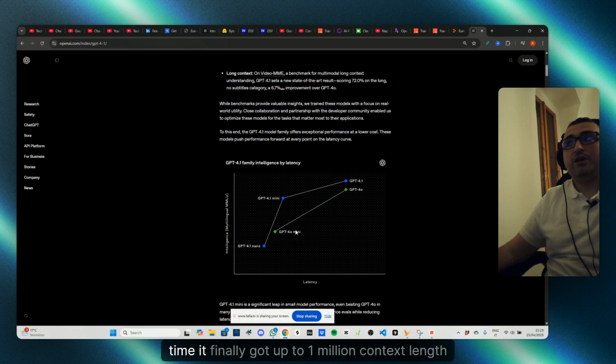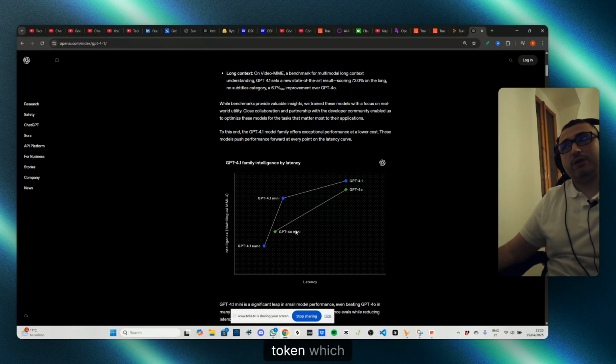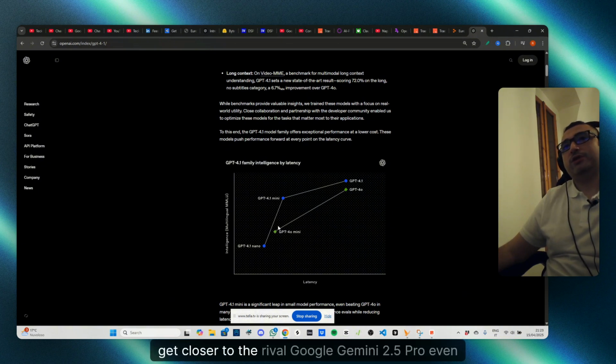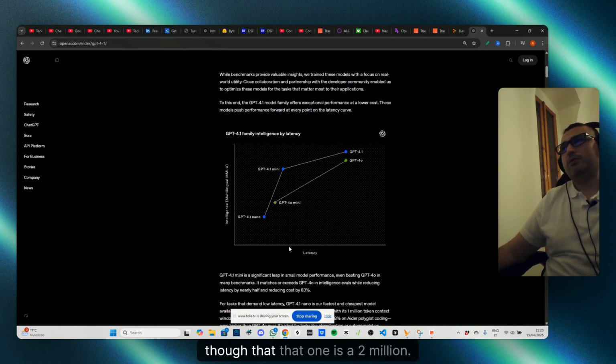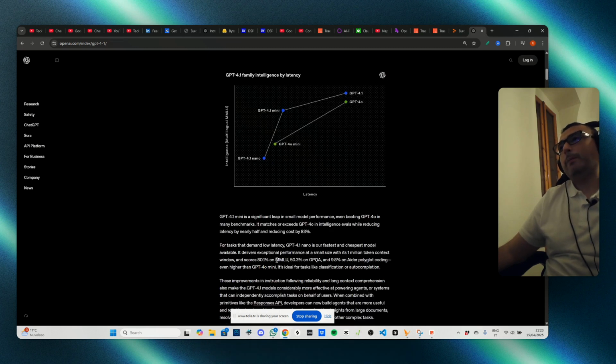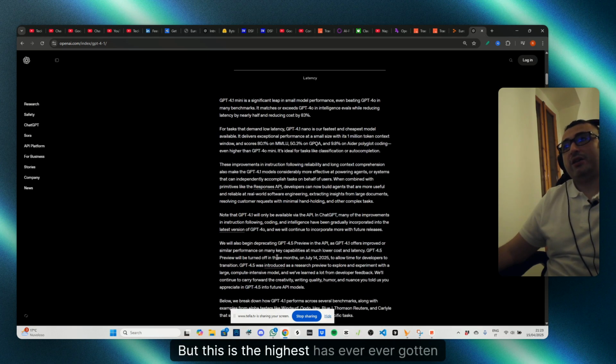At the same time, it finally got to a 1 million token context length, which really gets closer to the rival Google Gemini 2.5 Pro, even though that one is at 2 million. But this is the highest it has ever gotten for an OpenAI model.